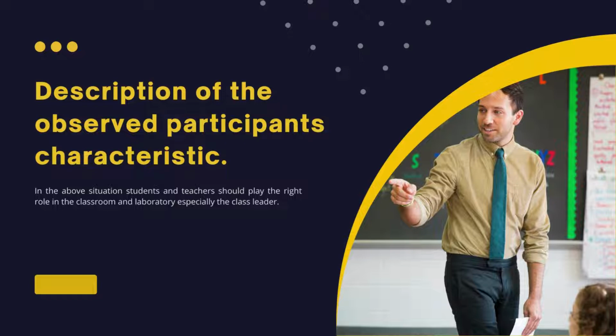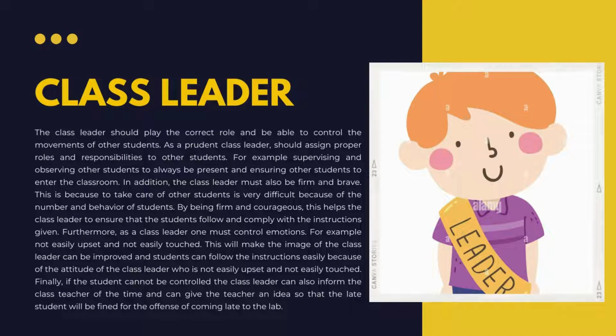In the above situation, students and teachers should play the right role in the classroom and laboratory, especially the class leader. First is the class leader. The class leader should play the correct role and be able to control the movements of other students. As a prudent class leader, one should assign proper roles and responsibilities to other students. For example, supervising and observing other students to always be present and ensuring other students enter the classroom.